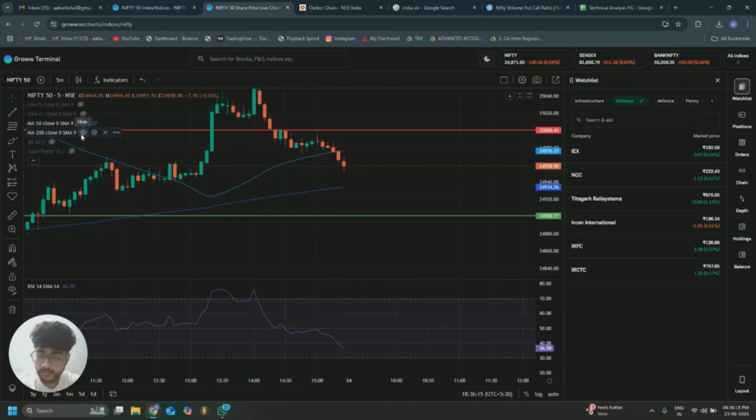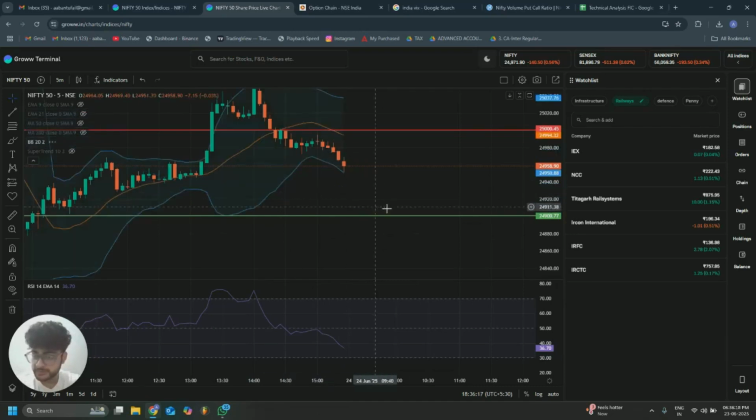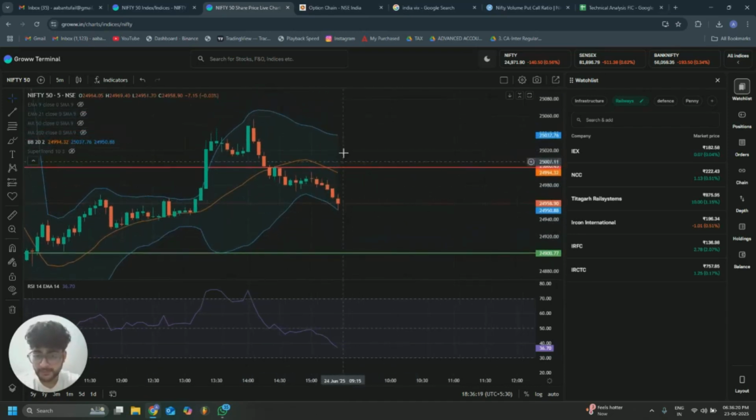Now let's look at the Bollinger Bands. The price is currently between both the bands, suggesting that the market isn't in oversold or overbought conditions, and the price being below the middle line is a signal of bearish biasness.